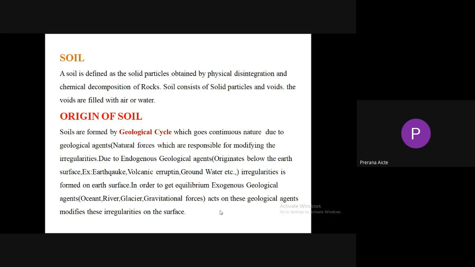So the origin of soil is the geological cycle, which goes on continuously in nature due to geological agents. Due to endogenous and exogenous agents, irregularities are formed and then removed.